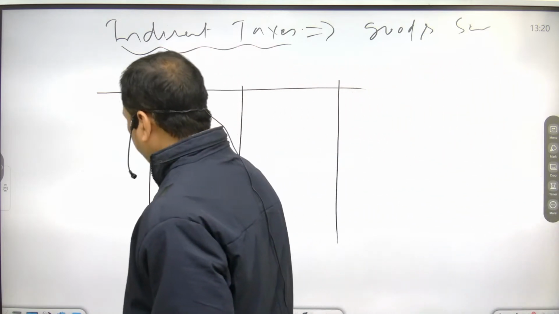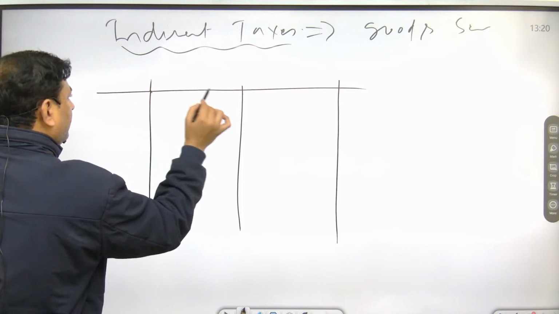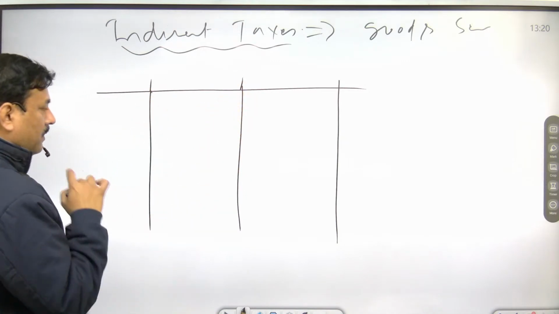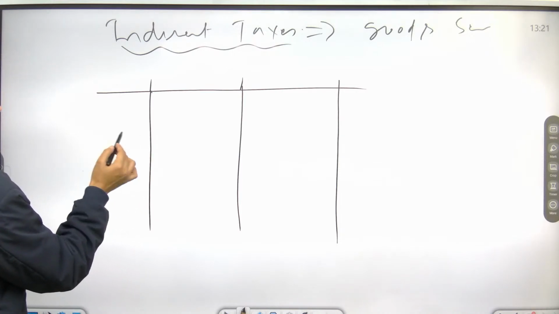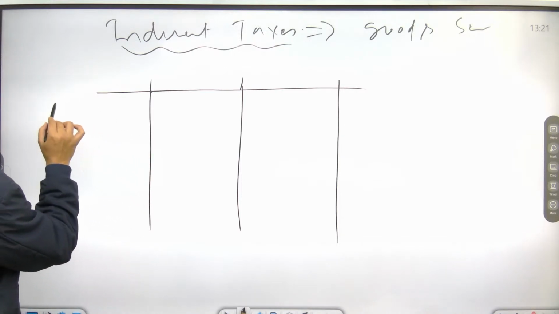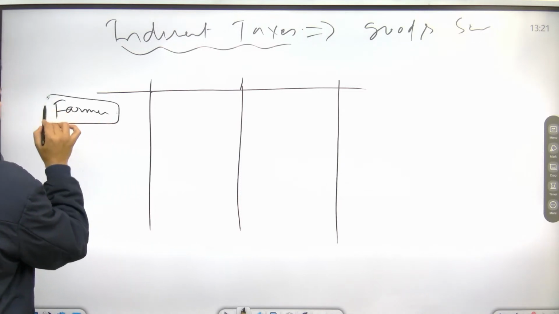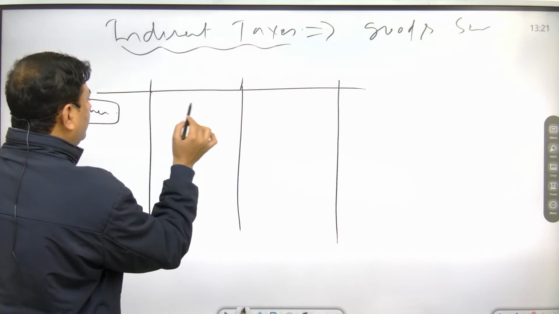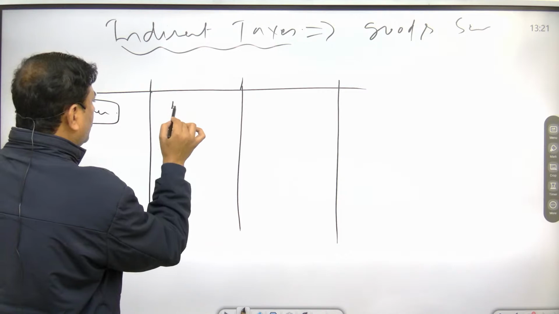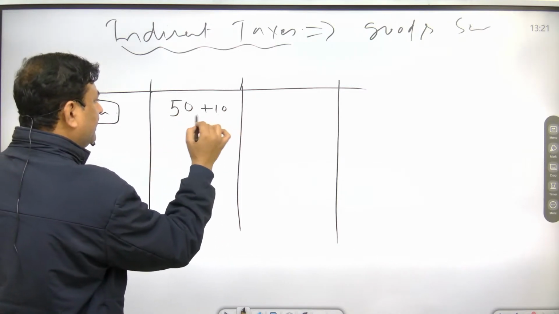I'm starting with an example. Suppose this farmer, and the farmer produces wheat of 50, with 10% profit.